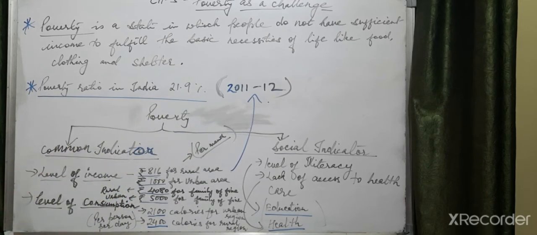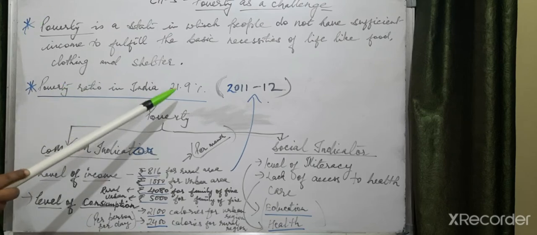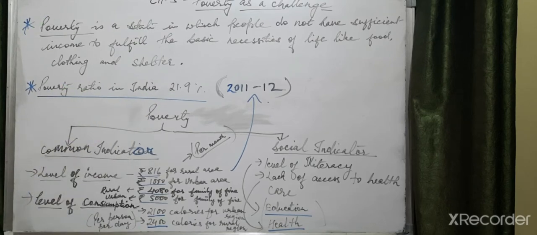If anything else is mentioned in your book, just correct it. Again I am repeating, for the poverty ratio many books write 26%; correct it, it is old data. New data will come this year, but we do not have it now. So you have to write only 21.9, and no other. 21.9 is the poverty ratio in India according to the 2011-12 census.